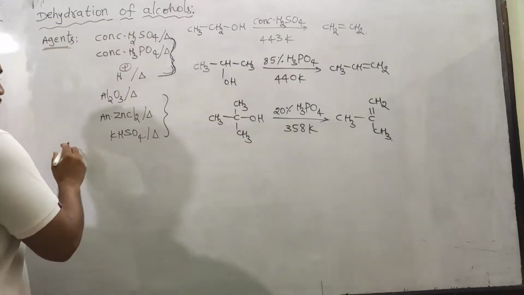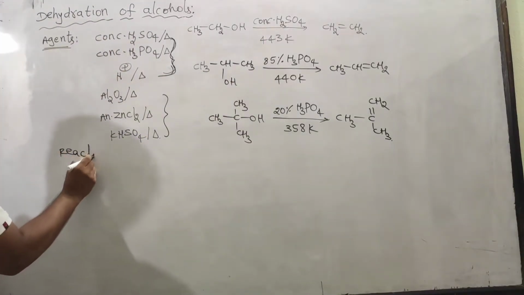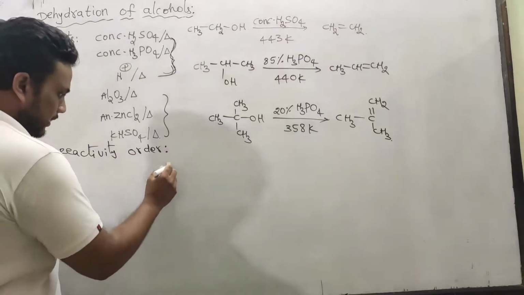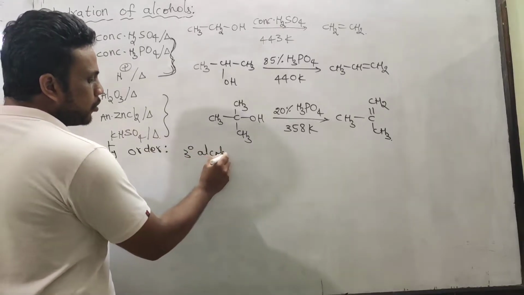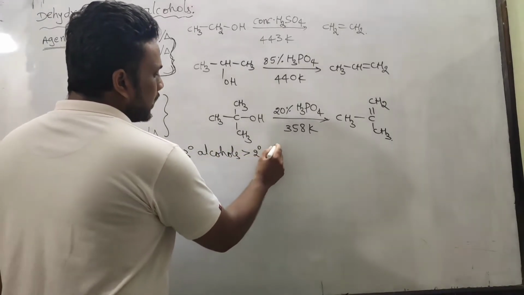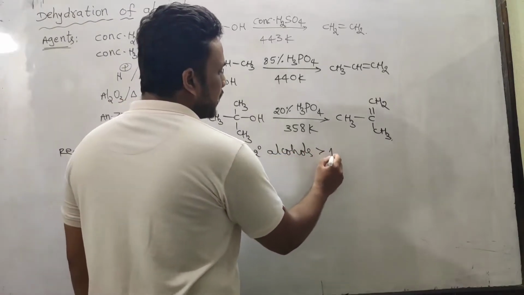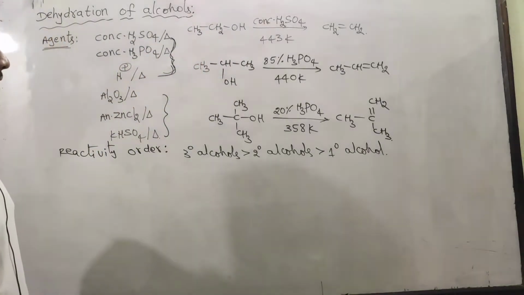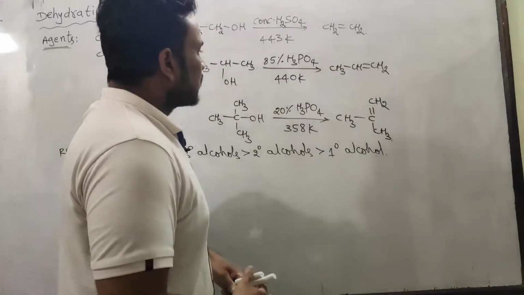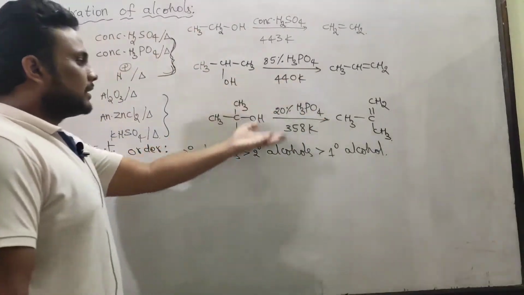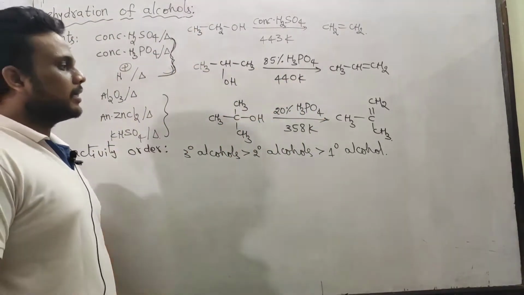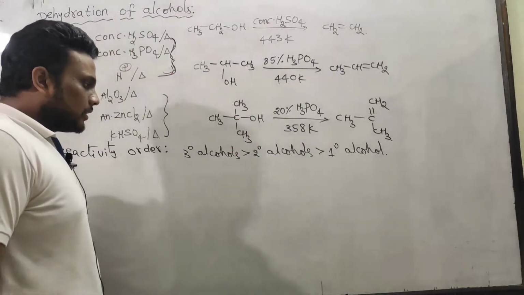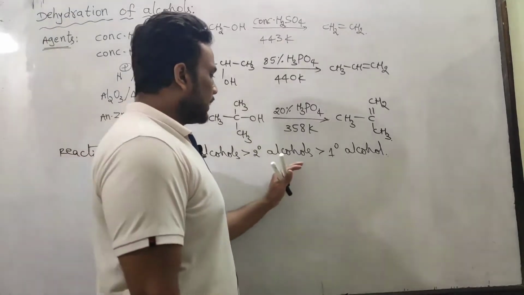It means when we talk about the reactivity order of alcohols towards dehydration, tertiary alcohols are more reactive than secondary alcohols, which are more reactive than primary alcohols. Methyl alcohol does not undergo dehydration because of lack of beta carbon. Conditions are mild in secondary and tertiary, and tertiary is even milder than secondary.